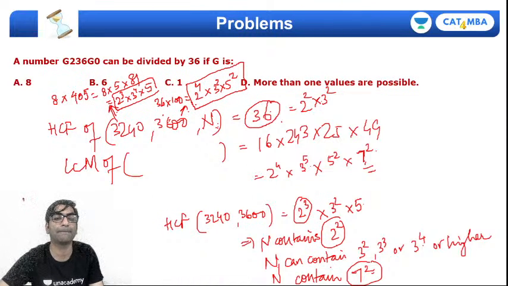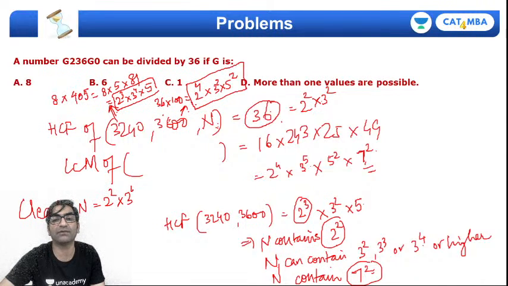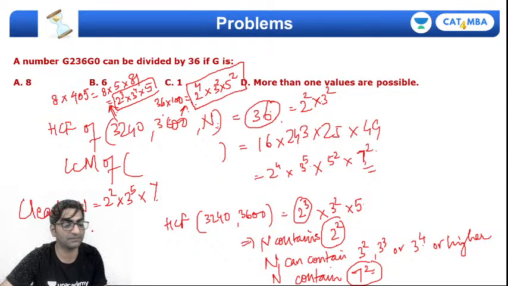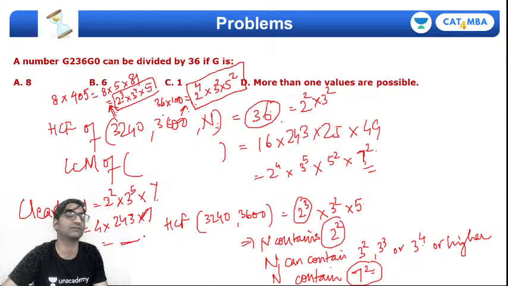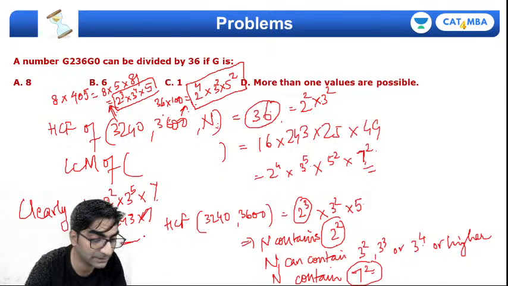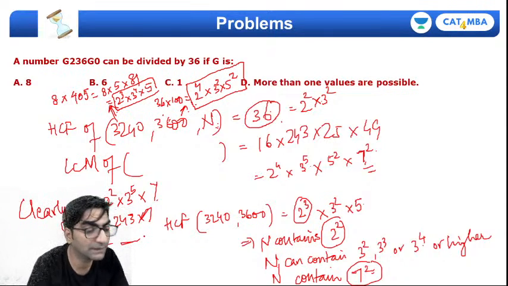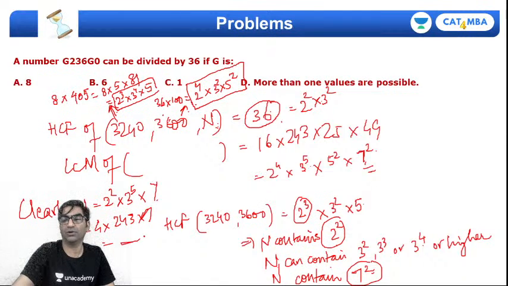So clearly n contains 2 square, 3 power 5 and 7. So that's my answer. Right? What do I get? 4 into 243 into 7. Right? That's your answer. Whatever it is, just calculate कर लीजिएगा. Right? Hope that's clear to everybody.